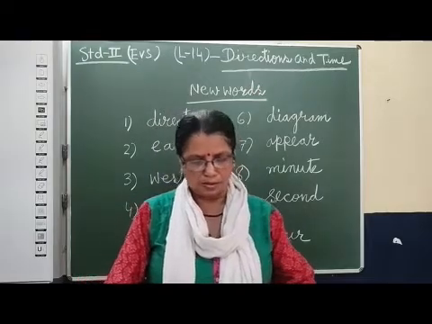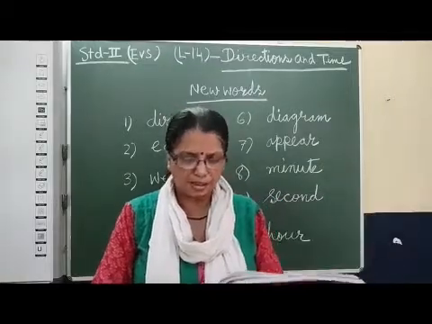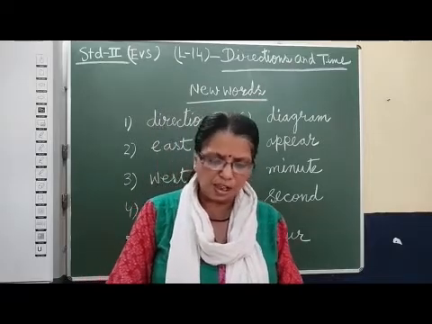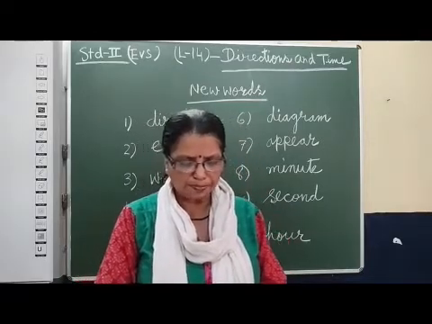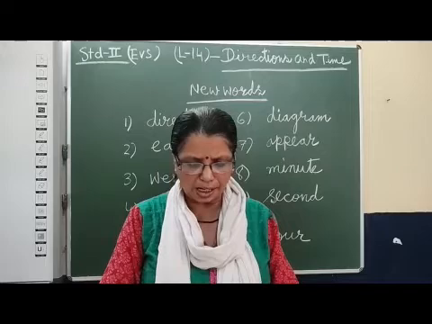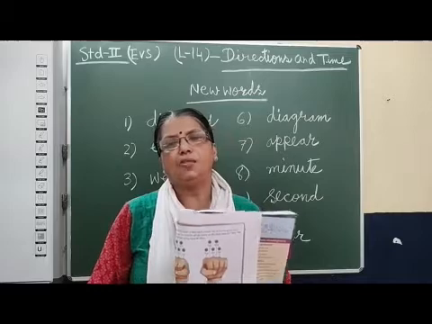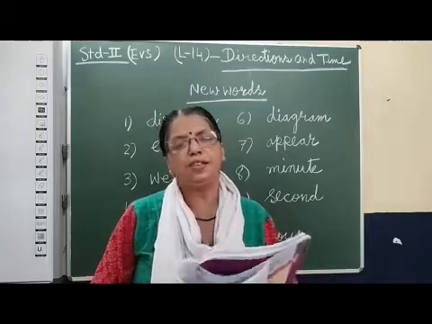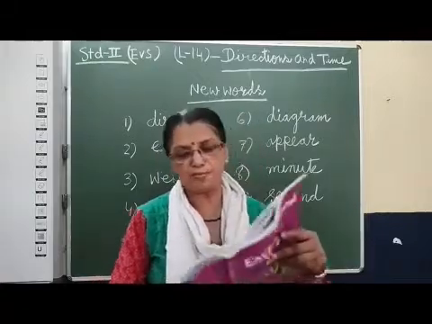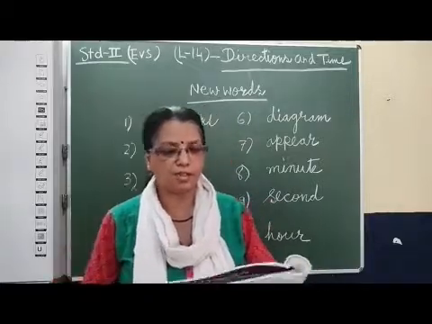One poem is also given. You will enjoy it. Let me recite. 30 days have September, April, June and November. All the rest have 31, except February alone. It has 28 days clear and 29 in each leap year. So if you learn this poem, you will come to know how many days are there in each month. Never forget, so learn this poem. This will help you to know more about the months of the year.